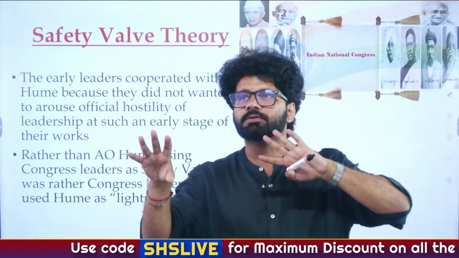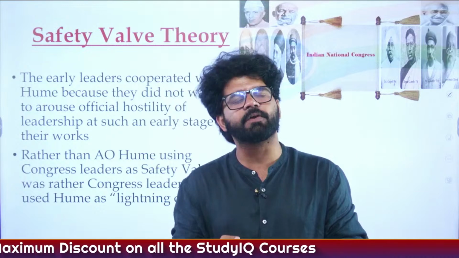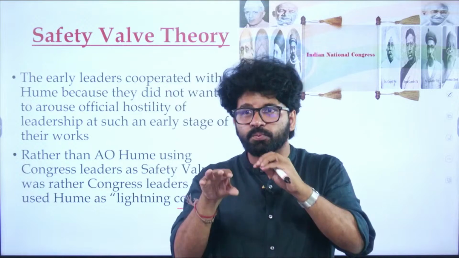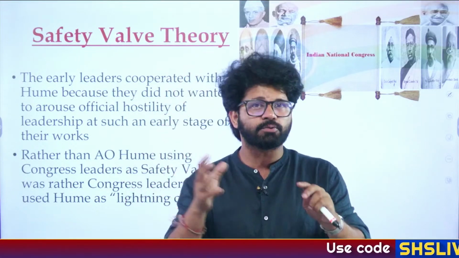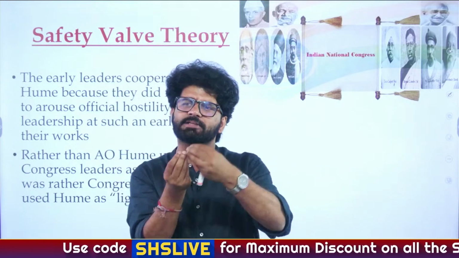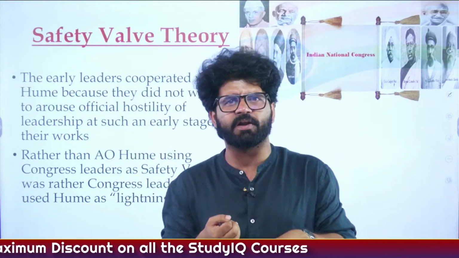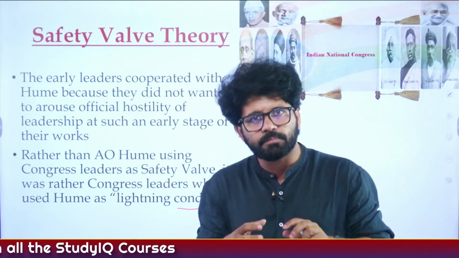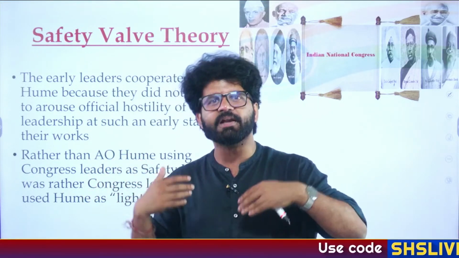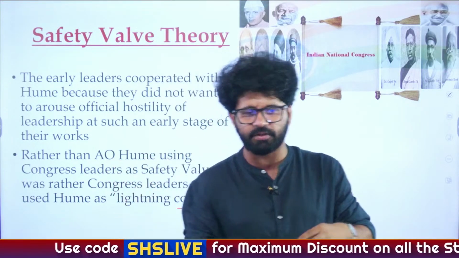let's say we did not get the support of A.O. Hume. Then it would have been very difficult for us to operate as a national entity because Britishers are not supporting us. We need some support of the ruling party, the ruling coalition or ruling government, whatever you want to call it. Because if you are not getting any support from the ruling entity, it sometimes becomes very difficult to survive. That's why historians like Bipin Chandra say that no, we Indians used them. We used A.O. Hume to address our grievances in the long run. So that is the basic thing.